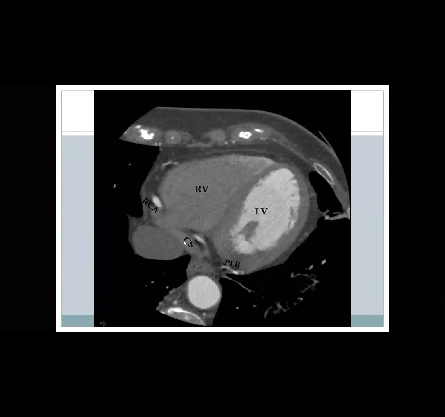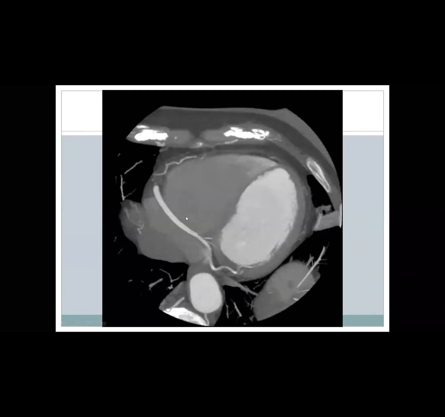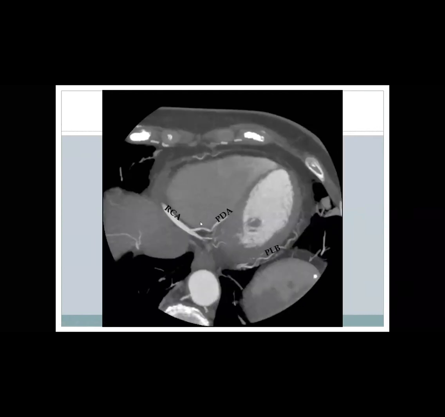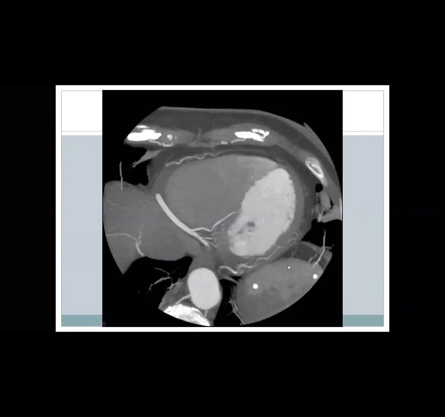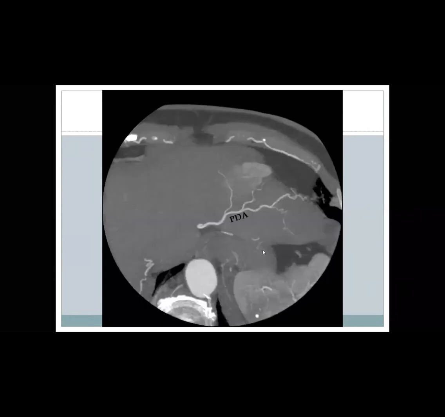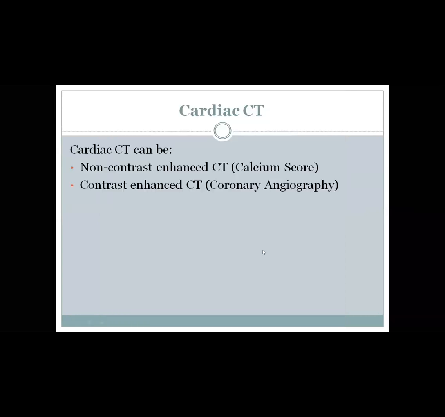What is this structure? This is a venous structure. This is the coronary sinus entering the right atrium. Okay, this is RCA. This is the LV. This is the RCA, PDA, posterolateral branch. Okay, RCA, PDA, posterolateral branch. This is the distal bifurcation of the RCA, and this is the PDA.